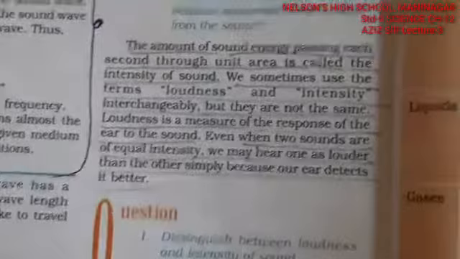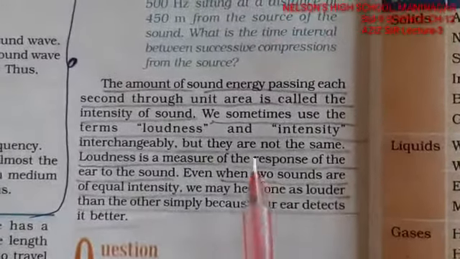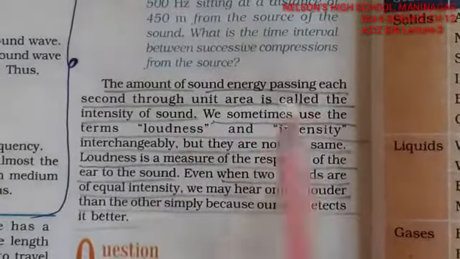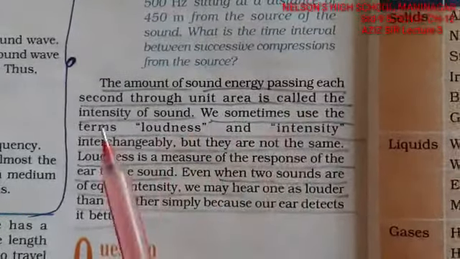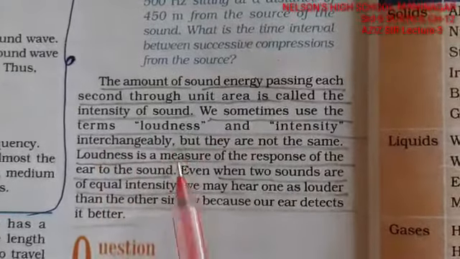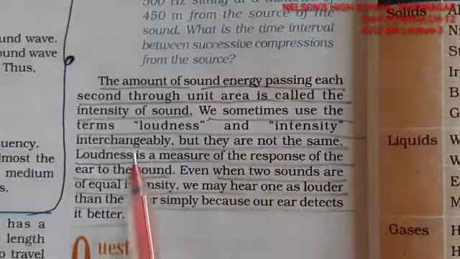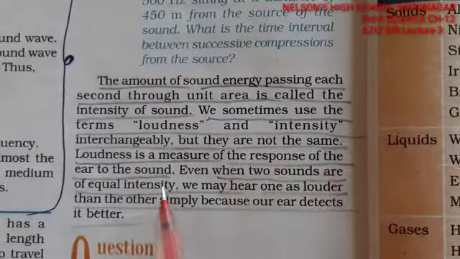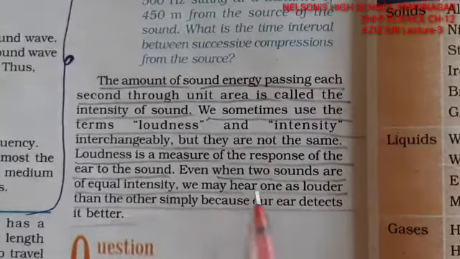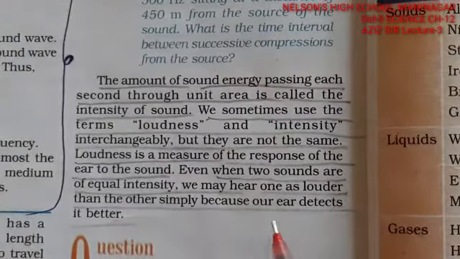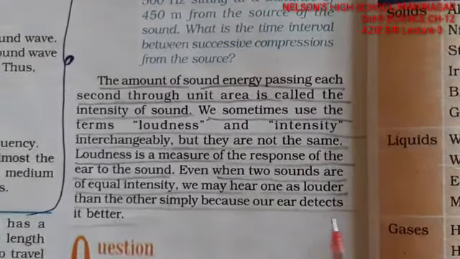Now the loudness of the sound and intensity. The amount of sound energy passing each second through a unit area is called the intensity of the sound, and we sometimes use the terms loudness and intensity interchangeably, but they are not the same. Loudness measures the response of the ear, and two sounds of equal intensity may be heard, one as louder and another softer, because our ear detects it better.